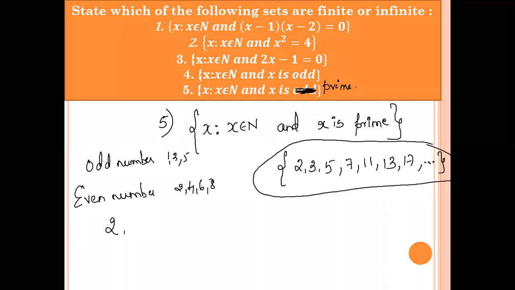So whenever we have dots continuing like this, immediately you can write it is an infinite set. Okay, fine. So is this clear, students? So now you know the definition of finite and infinite sets, right? If you have any doubt, please put it in the chat box.